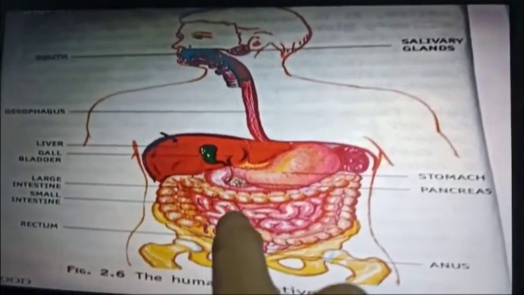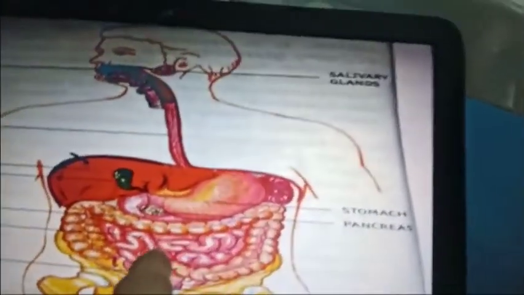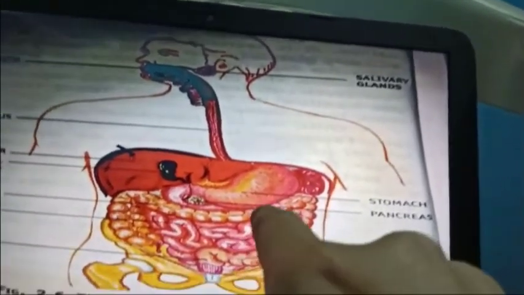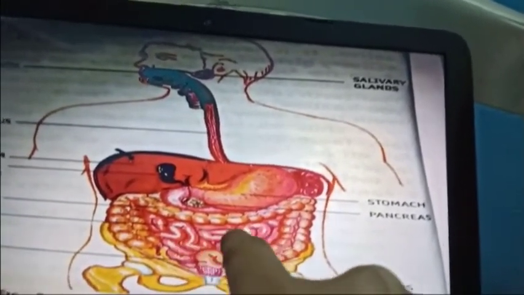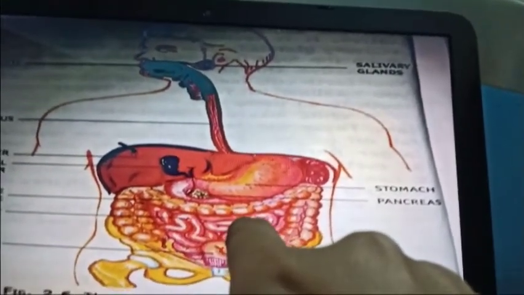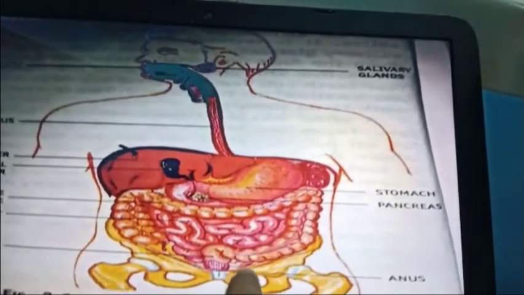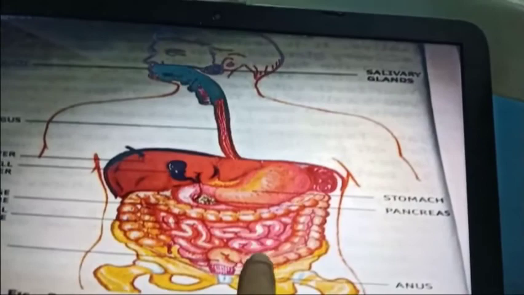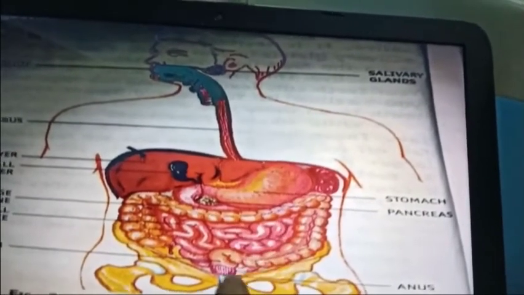Whatever the leftover starch, leftover proteins, and whatever fats are present in the food can be digested completely in the small intestine. After the digestion has been completed, the absorption of the digested food happens in the small intestine itself. So that we will discuss in the next class.